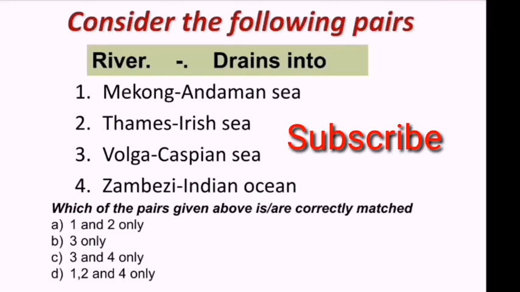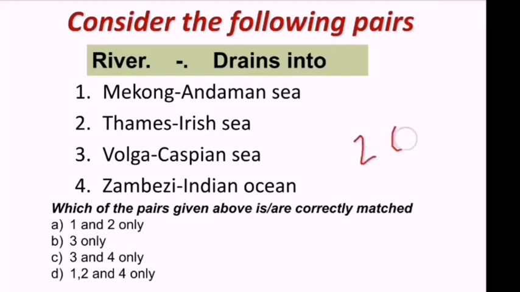This question also asked in the previous examination, like in 2019 prelims examination. Consider the following pairs. So the river drains into which sea? So the options are Mekong River drains into Andaman Sea, Thames River drains into Irish Sea, Volga drains into Caspian Sea, Zambezi drains into Indian Ocean. To answer this kind of questions, we should have the thorough knowledge regarding seas and rivers. I will show different maps. We'll get some idea where this Mekong, Thames, Volga and Zambezi drains into.